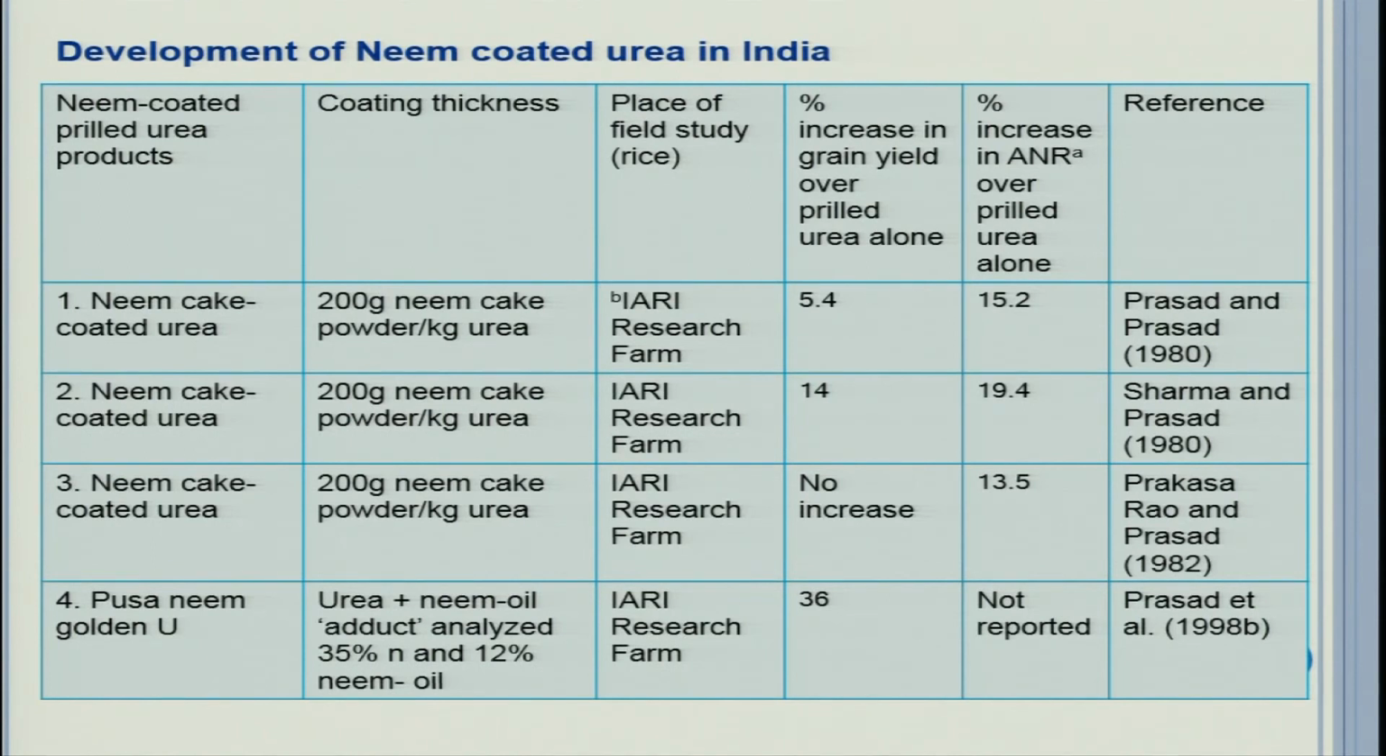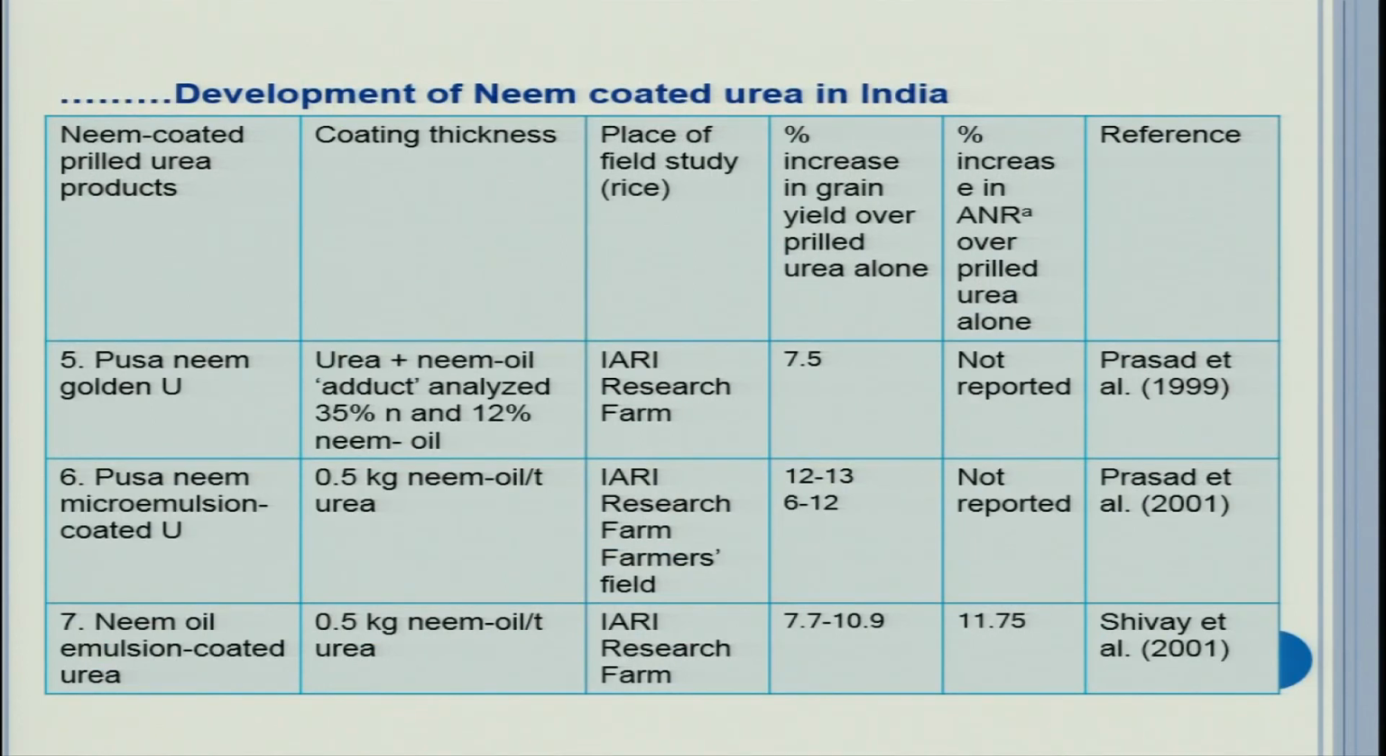Then Pusa neem golden urea was made. This urea plus neem oil adduct analyzed 35% nitrogen and 12% neem oil. Again, there was no success with this product. It was not accepted by industry or farmers. And slowly then we started coating urea with neem oil and that got success.